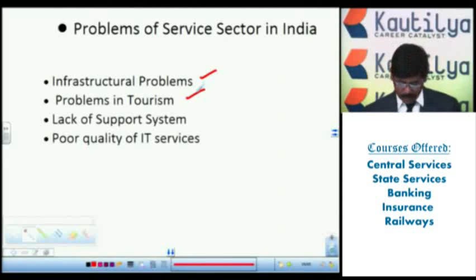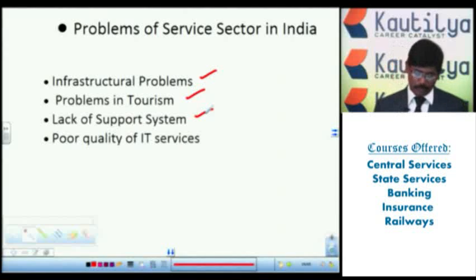The next one, lack of support system. When we want to develop the service sector, support is required from the public, from the private sector, and from the government sector. There is a lack of this support system. The next one, poor quality of IT services, information technology. Look at advanced technology now: India is one of the important players in the IT sector, but still there is poor quality of information technology services. So these are mainly the problems of the service sector in India.